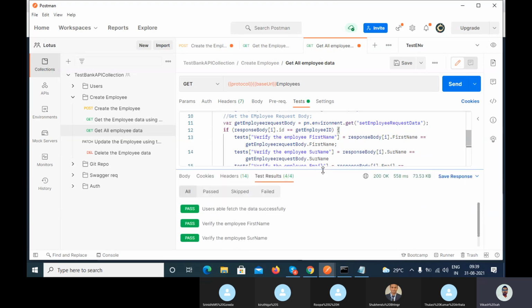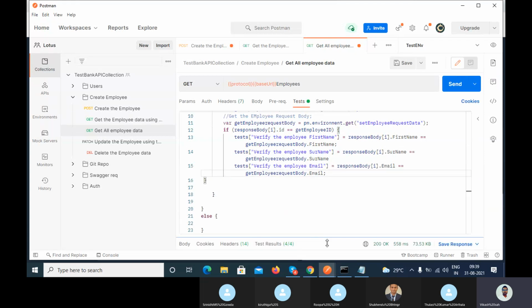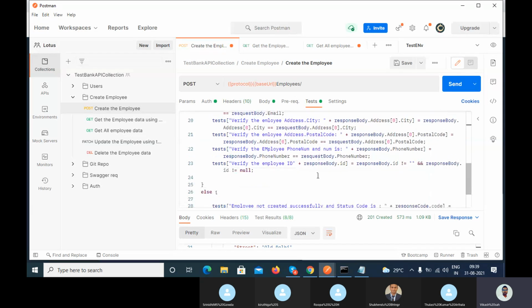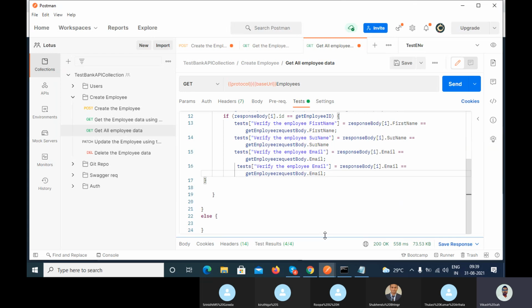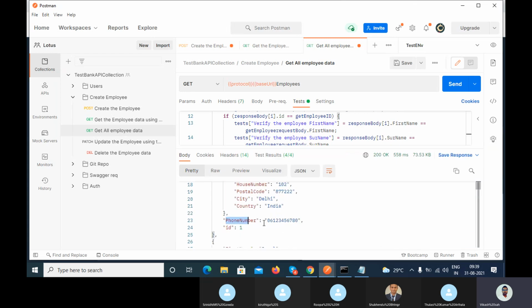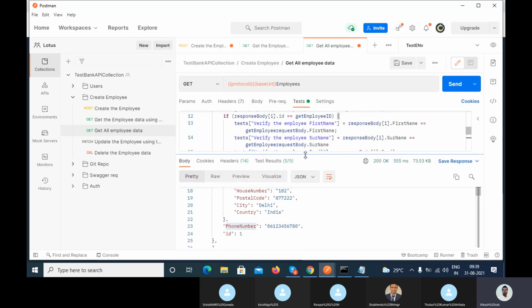Now if you want to verify other properties like date of birth, marital status, similarly you can write the code. Let's suppose I want to verify phone number, so copy paste. That's why I told you it's very simple to write the code in JavaScript. So where is the phone number? Copy the phone number and pass it here, phone number and phone number, right? You can see it passed, right?